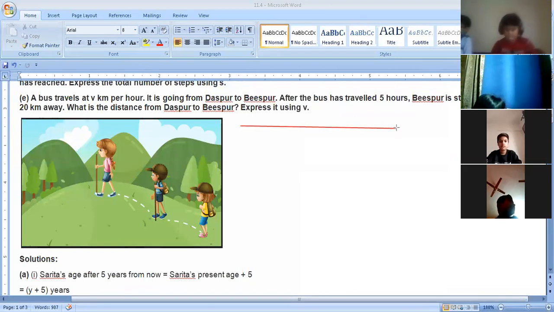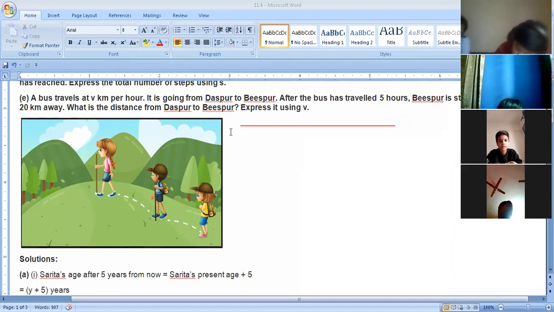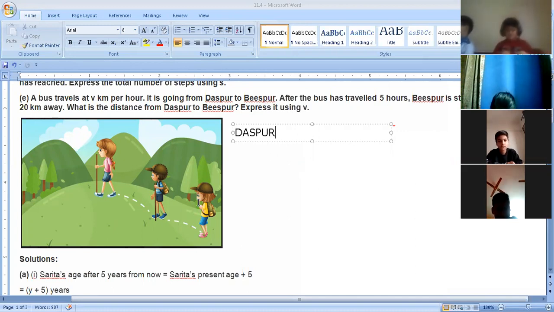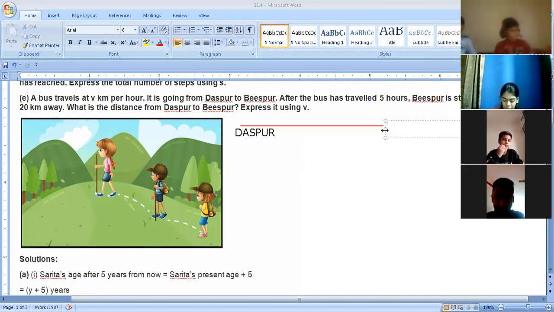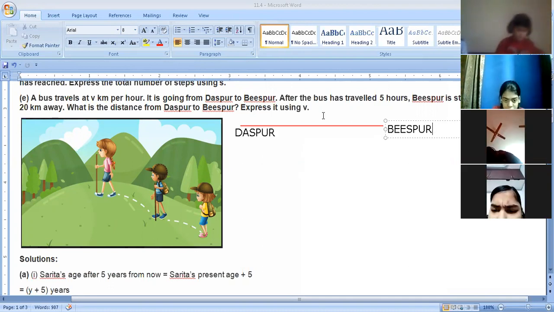We are starting from Daspur and we have to reach Bispur.